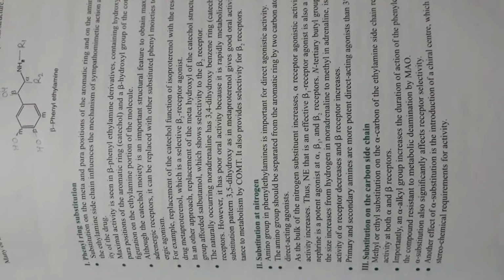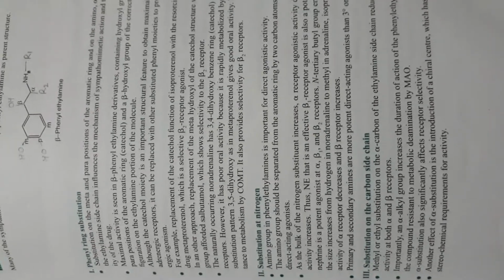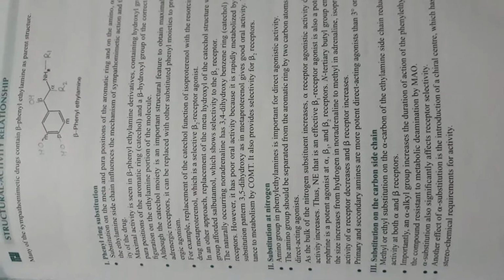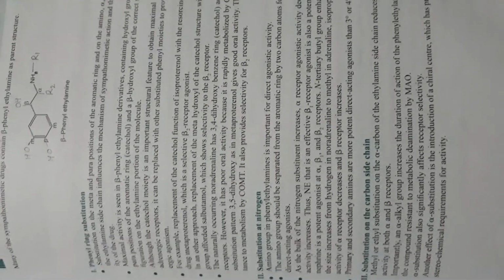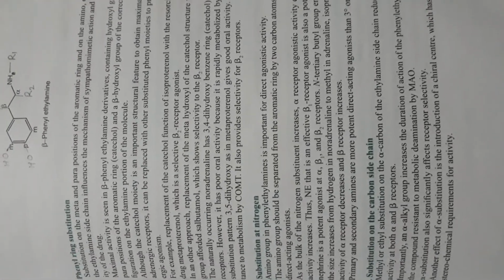And next one is, alpha substitution also significantly affects receptor selectivity. Now the substitution at this one is at the alpha position. Another effect of alpha substitution is the introduction of a chiral center, which has a pronounced effect on the stereochemical requirements for activity.